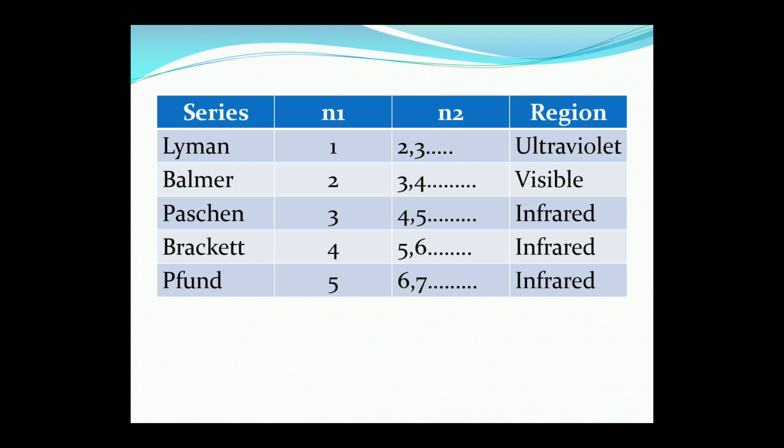Here you guys can see n1, n2 and a region. So Lyman series is UV, Balmer series is visible, and Paschen, Brackett and Pfund have the infrared series. For Paschen n1 is 3, n2 is 4 to 5, for Brackett n1 is 4 and n2 is 5 to 6, and for Pfund n1 is 5 and n2 is 6 to 7. Region is infrared.